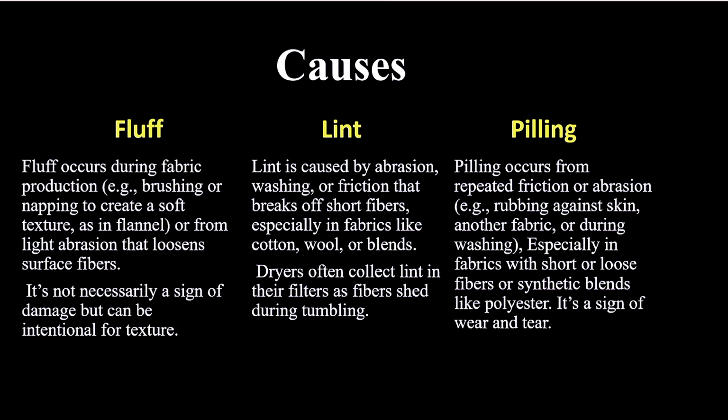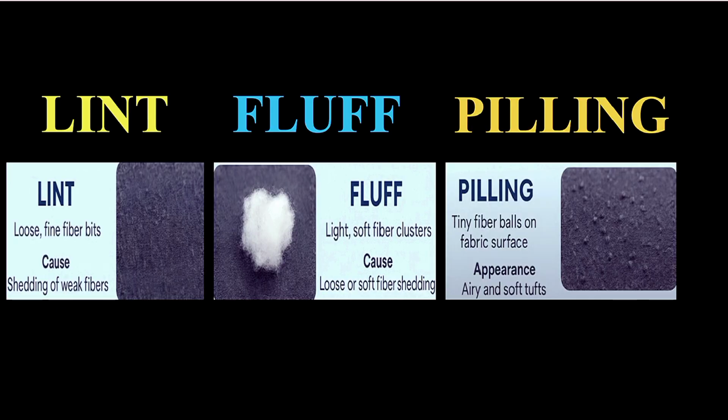fluff, lint, and pilling. Here is the short summary, you can say the behavior, or how to identify. This is the lint, this is the fluff, and this is pilling. Lint appearance is loose fine bits, fluff is light soft fiber clusters, while pilling is tiny balls on fabric surface.